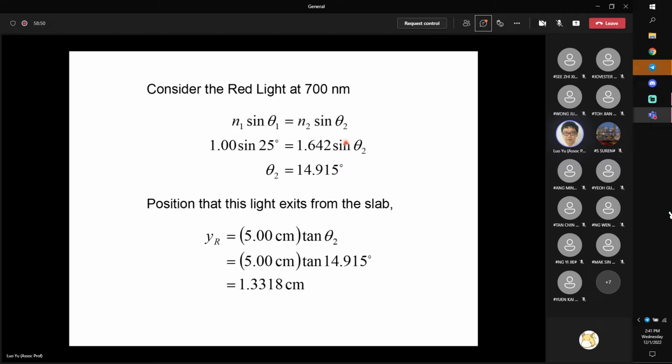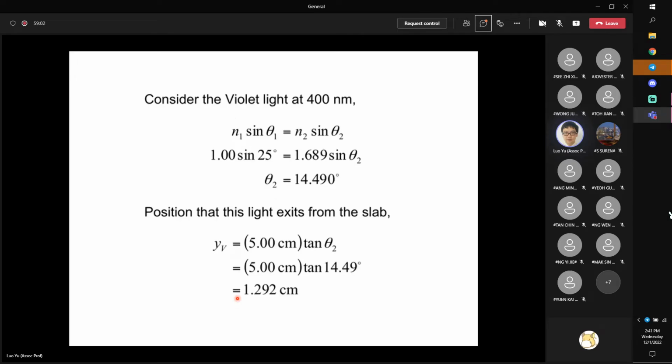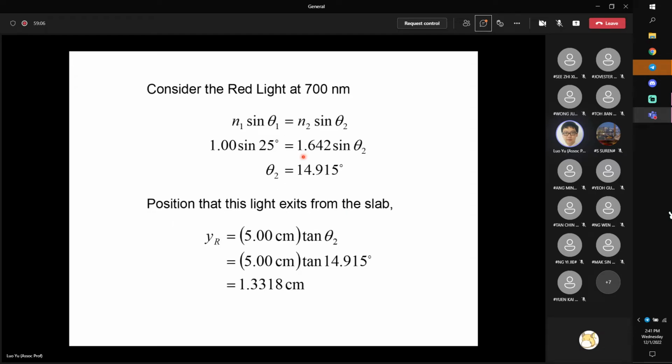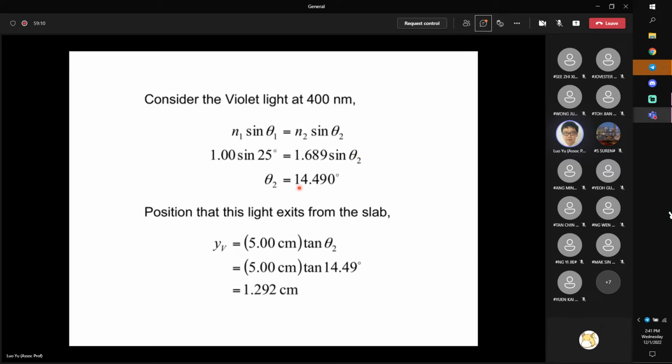Substitute the refractive index for red light into the equation. You can get theta 2 equal to this value. 5 times sin theta 2 gives us 1.3318 centimeters. And then we do that for violet light. For violet light, changing this to the refractive index of the violet light, we will get a smaller refractive index, which gives us a smaller y coordinate, 1.292 centimeters.